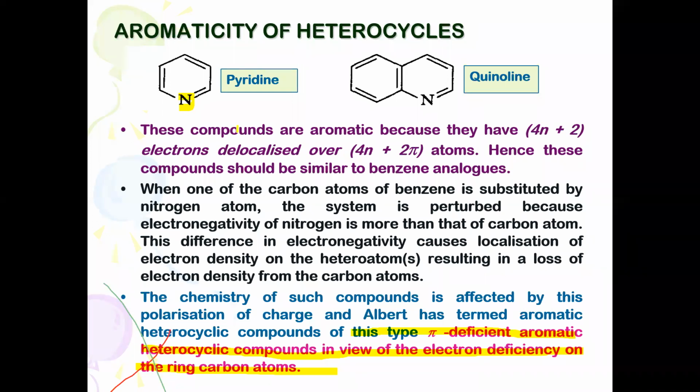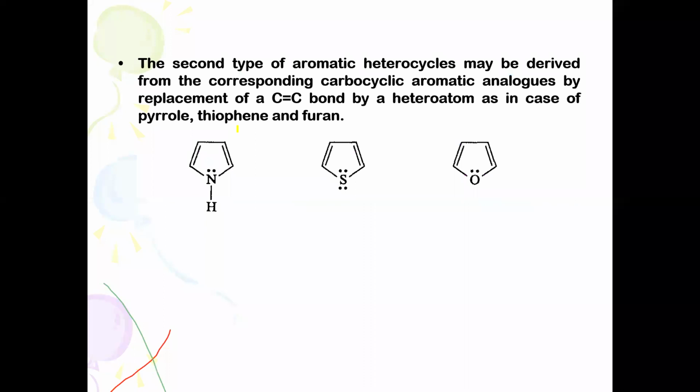When we go to the second type of series of compounds, the aromatic heterocycles may be derived from the corresponding carbocyclic aromatic analogues. Suppose you take cyclopentadiene. In cyclopentadiene, you will find 5 carbon atoms, but here one of the carbon atoms is substituted by nitrogen, sulfur, or oxygen.